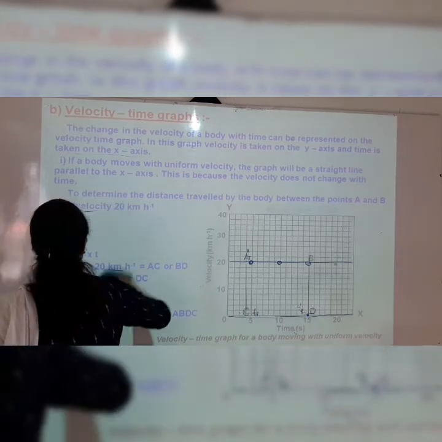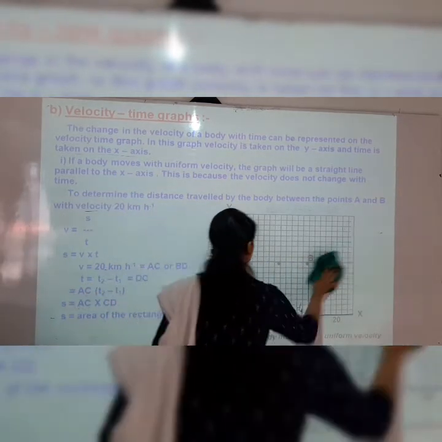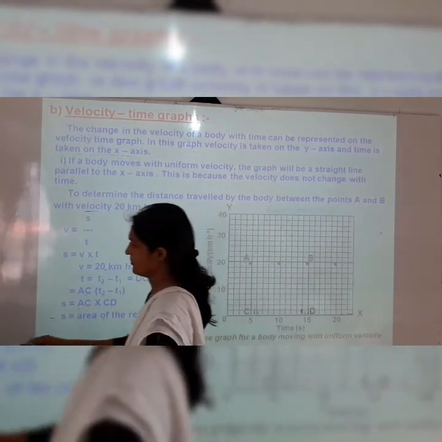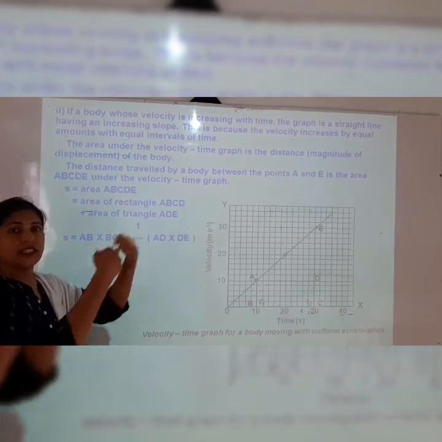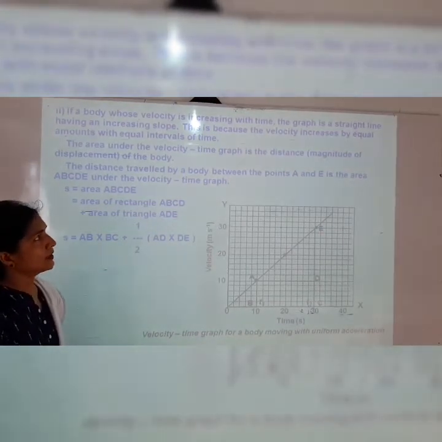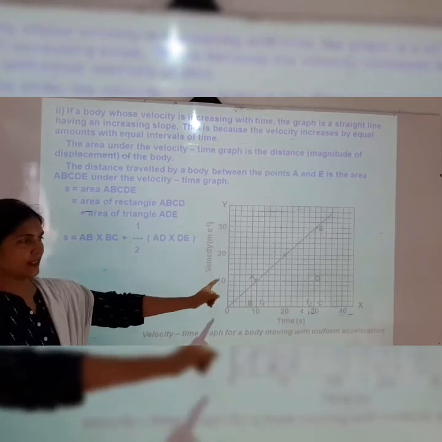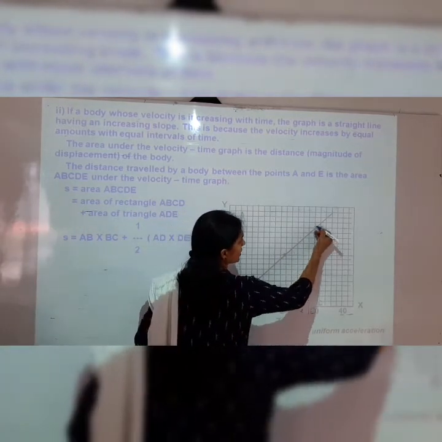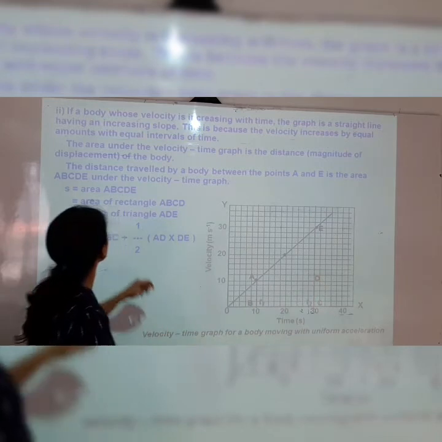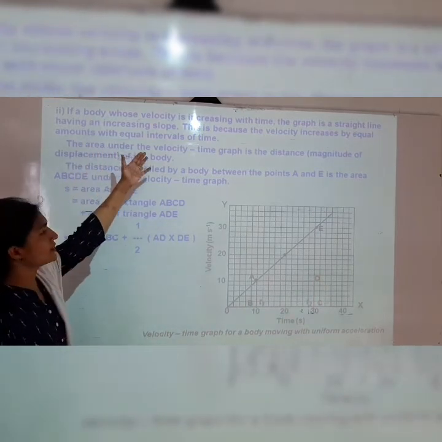Next point is, if a body whose velocity is increasing with time, the graph is a straight line having an increasing slope.